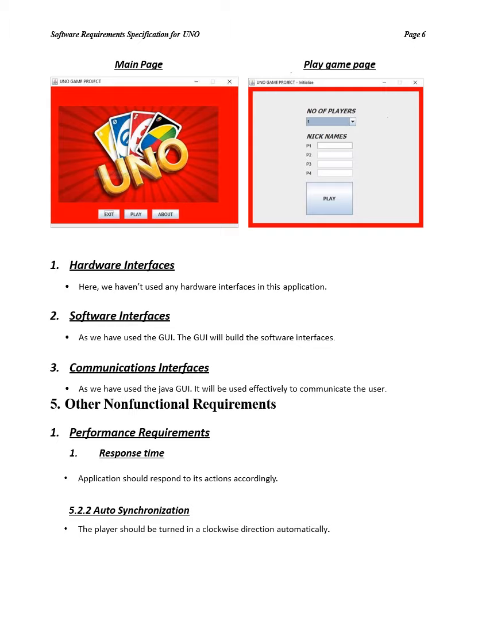First, the hardware interface. We haven't used any hardware interfaces for this application. Software interfaces: we have used the GUI, which is graphical user interface, to build the software. And communication interfaces: as we have used this Java GUI, it will be used effectively to communicate with the user. And the other non-functional requirements, like performance requirements, firstly the response time. It will be as quick as possible, like by clicking the option, it throws the respective option which the user has selected. And auto synchronization: the player turn should move in a clockwise direction automatically, like the flow of the game will be in the clockwise direction.